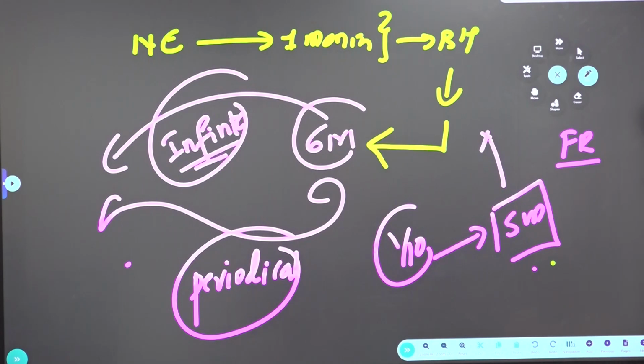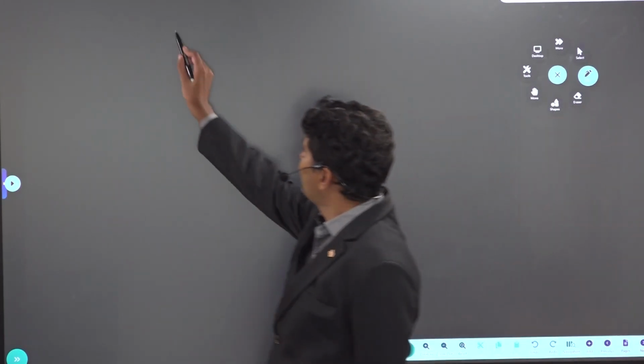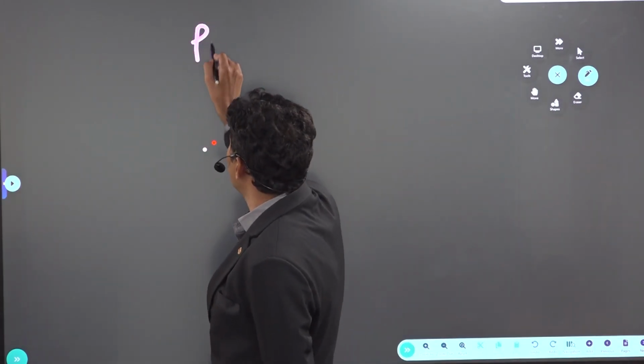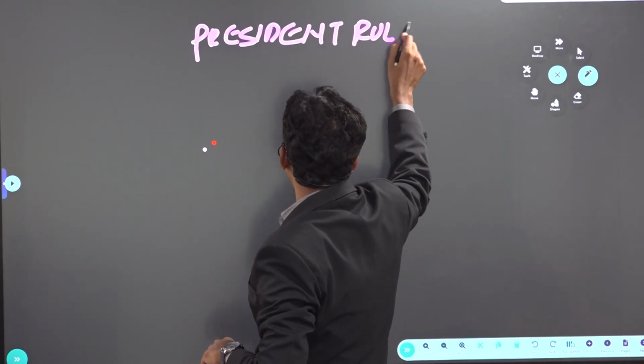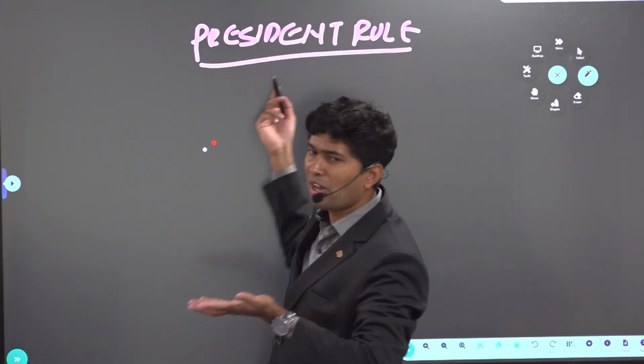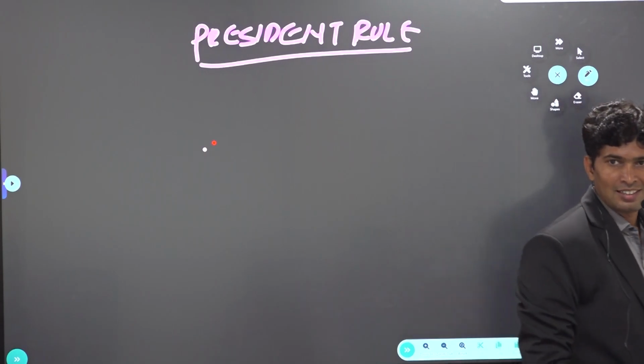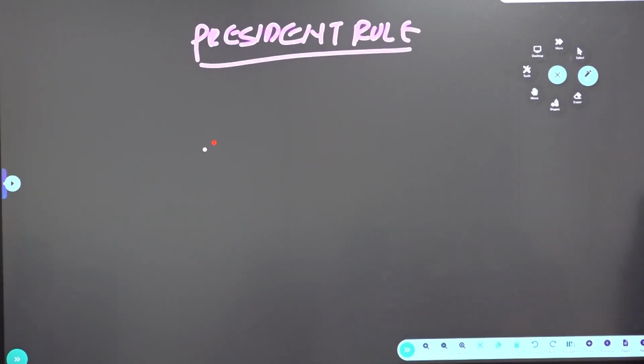Then come to President's rule. The word President's rule is not mentioned in the Constitution. Actually, the President will not come and rule. The Governor will rule on behalf of the President. The word is called President's rule, but the President will not rule. Who will rule? It is also known as state emergency.